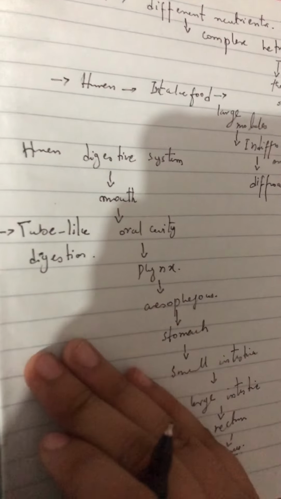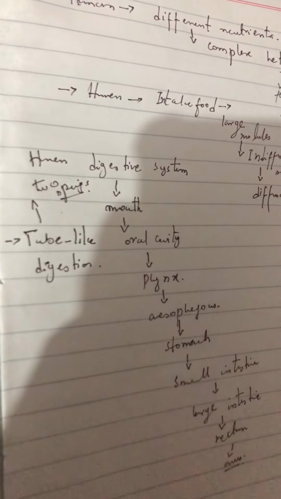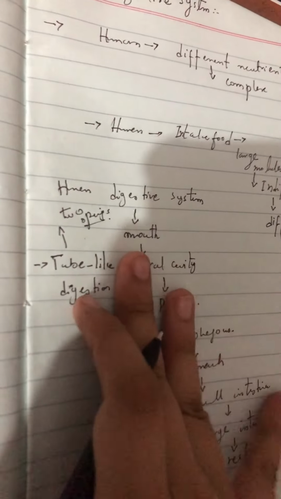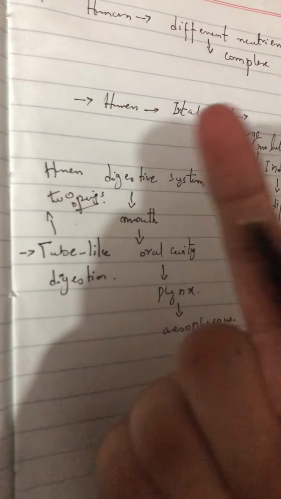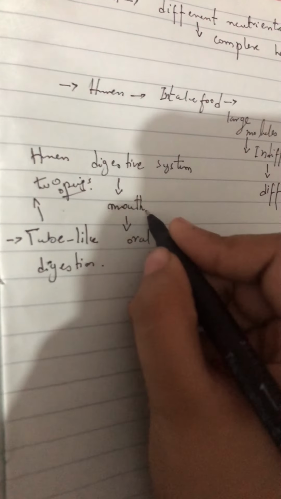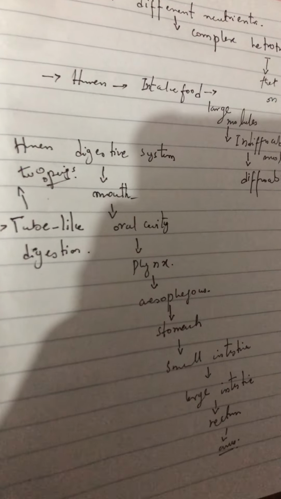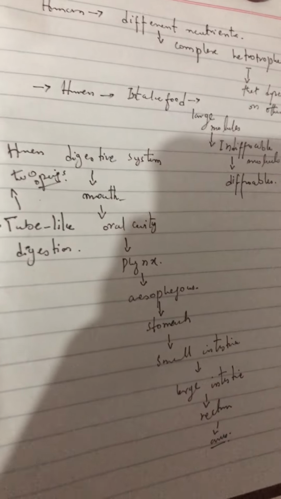But sac-like digestion has only one opening, which serves for both the intake and the ejection of food. The human has tube-like digestion.